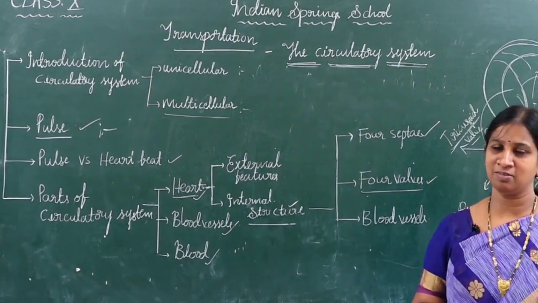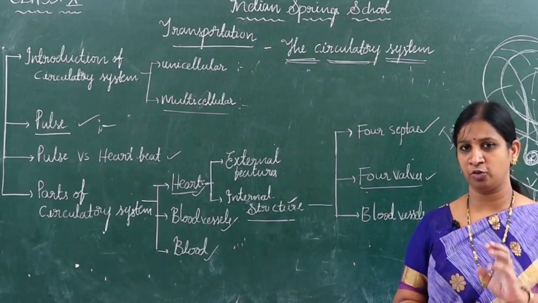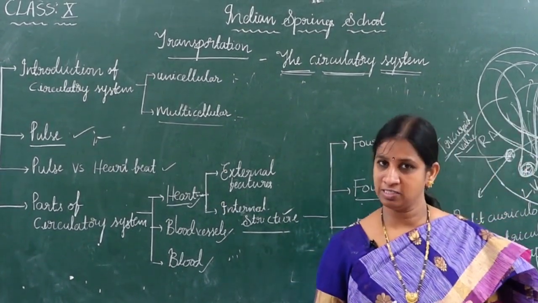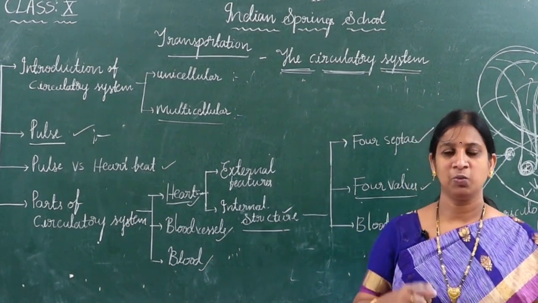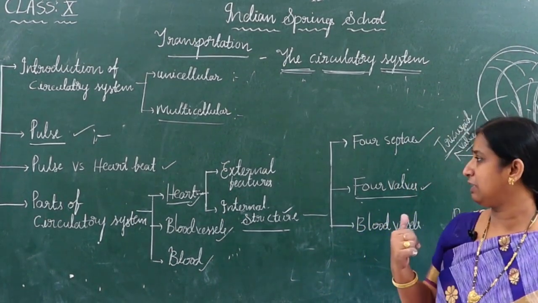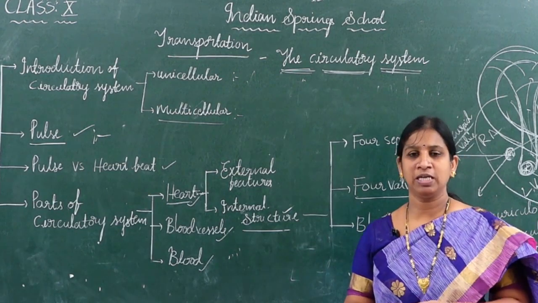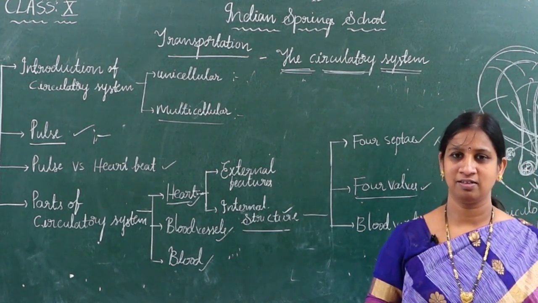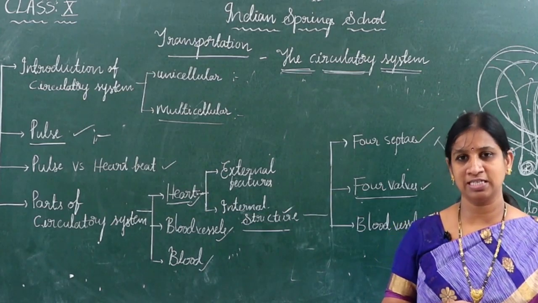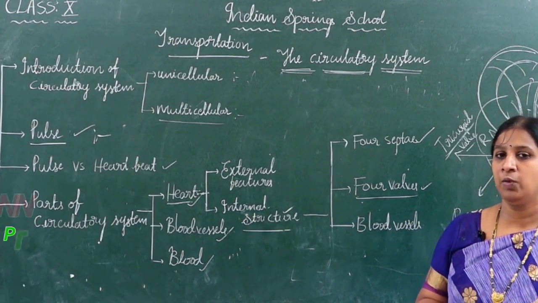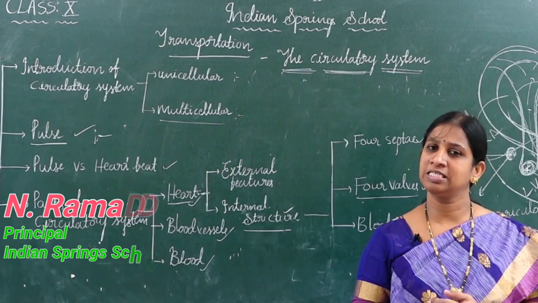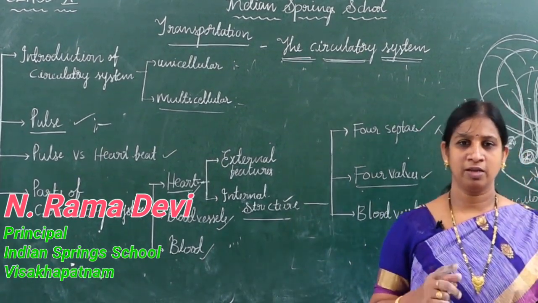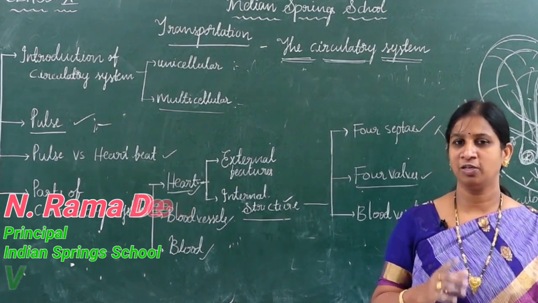Try to answer my questions. I am going to ask you a few questions. What is pulse, children? What is the relation between pulse and the heartbeat? What is the size of the heart? Where is the heart located? How is the heart protected? And what are the 4 important septae present in the heart? I hope you all understood. If you are able to answer these questions, then you understood the concept.